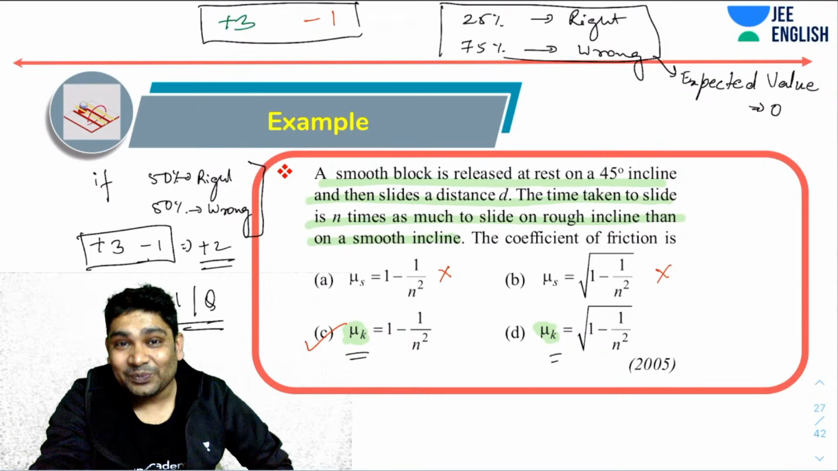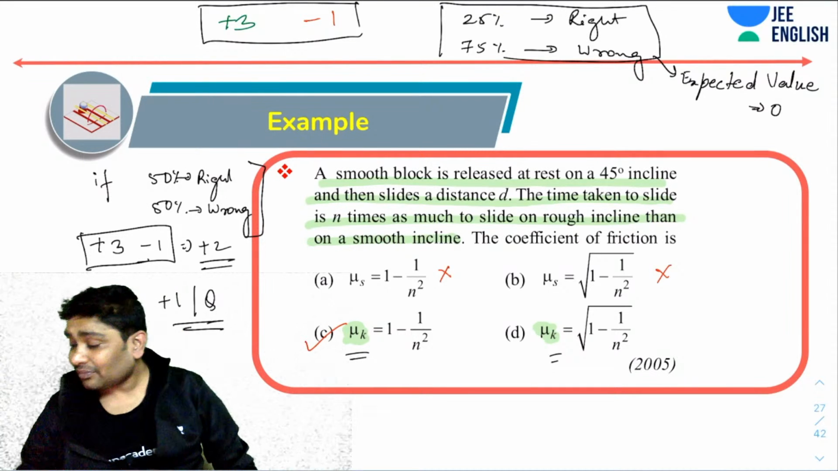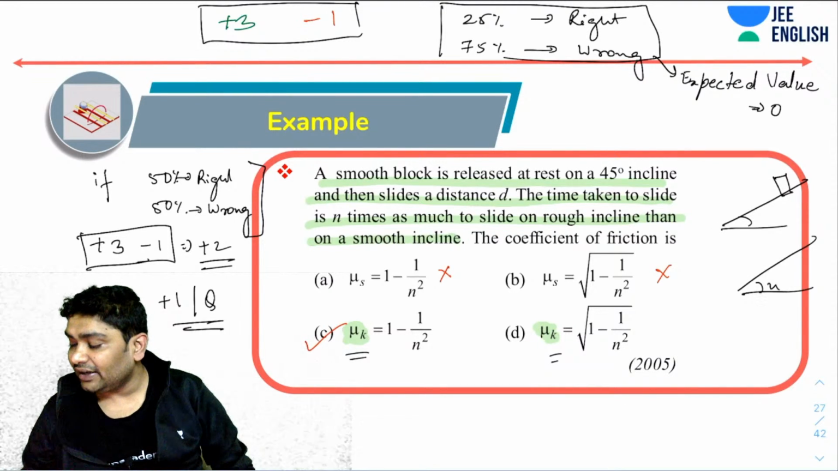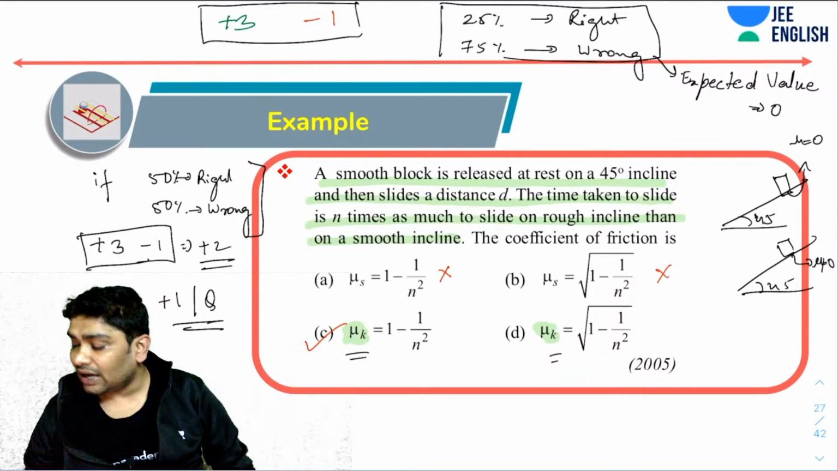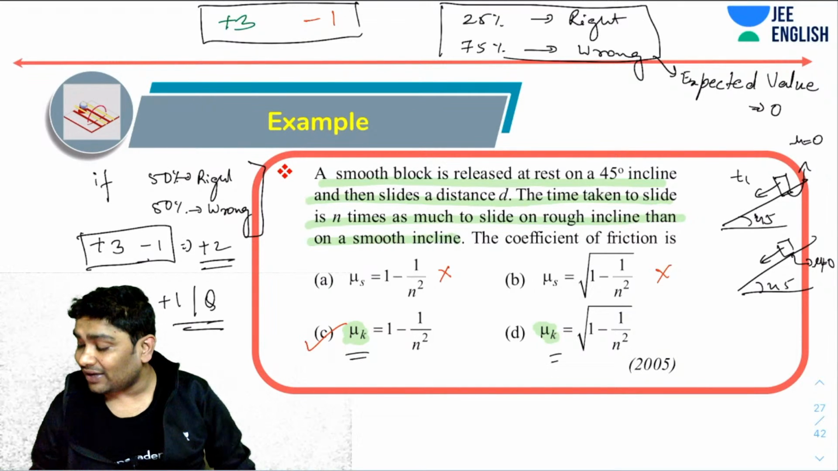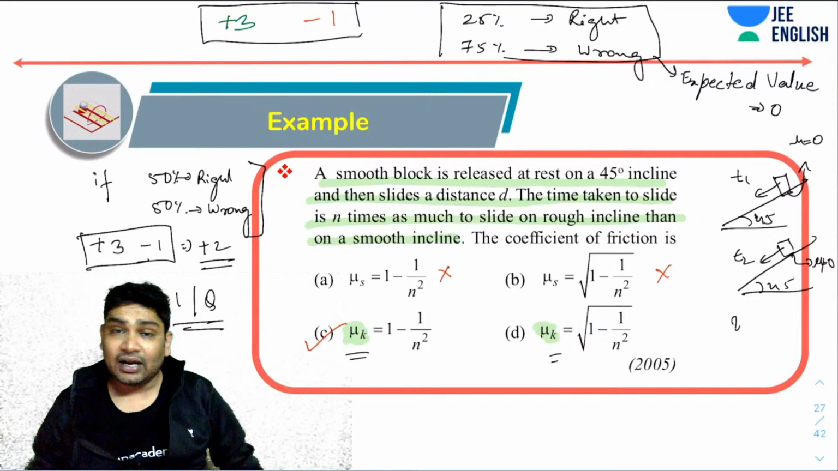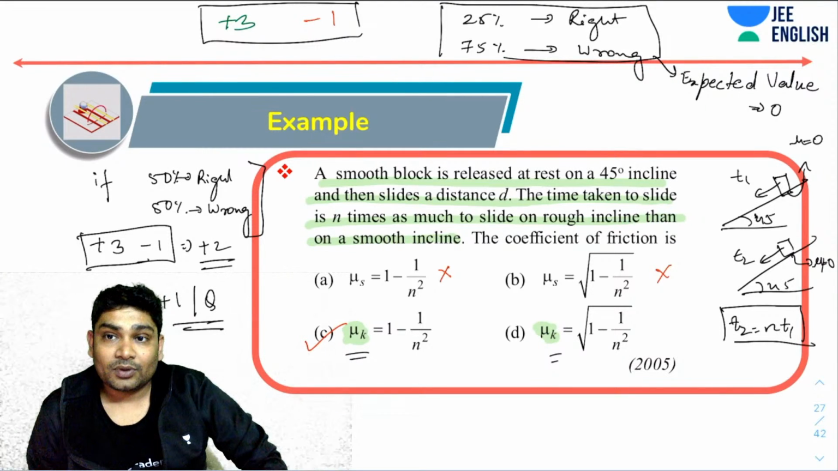Please explain this problem. Okay. So the problem says that there is a box which is sliding on two inclines of 45 degrees each. One is frictionless, so here mu is 0. And here there is some friction, mu is non-zero. So if T1 is the time taken here, T2 is the time taken here. What the question is saying is that T2 is n times T1. Then you have been asked about the coefficient of friction. Okay, that is the question.